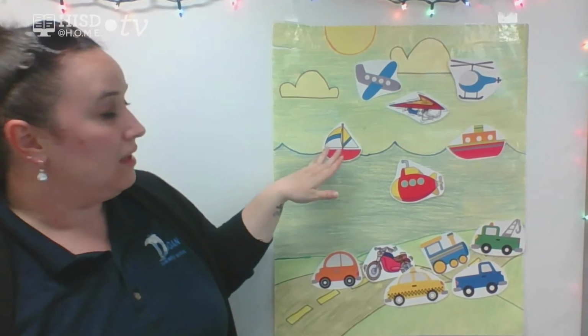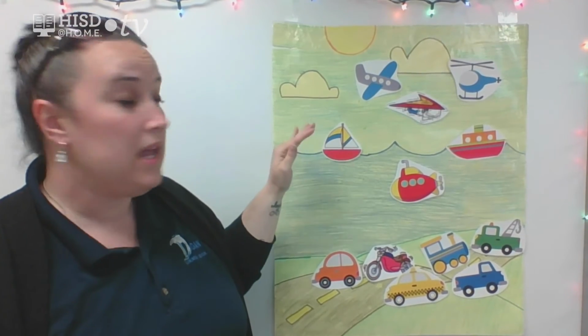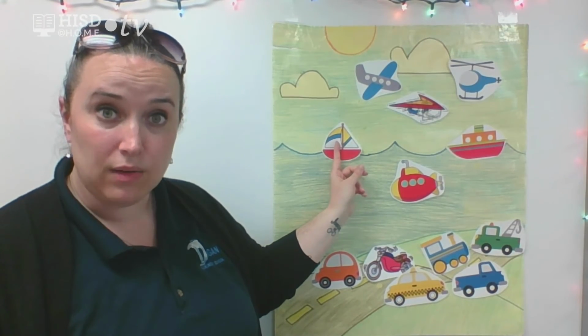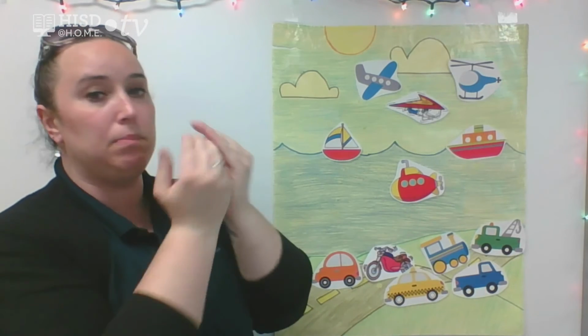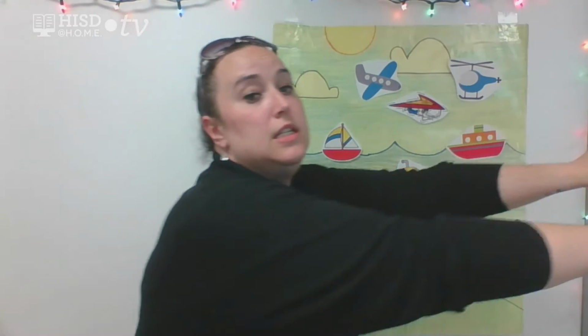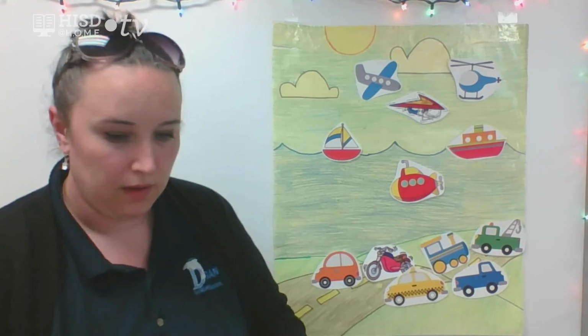Okay, because the sailboat stays on top of the water, but the wind blows into these sails. Okay, it's kind of like a big giant blanket. So when it blows, the blanket pushes away, and that's how the wind pushes the sail to move. So it moves by the wind. Isn't that neat? All right.